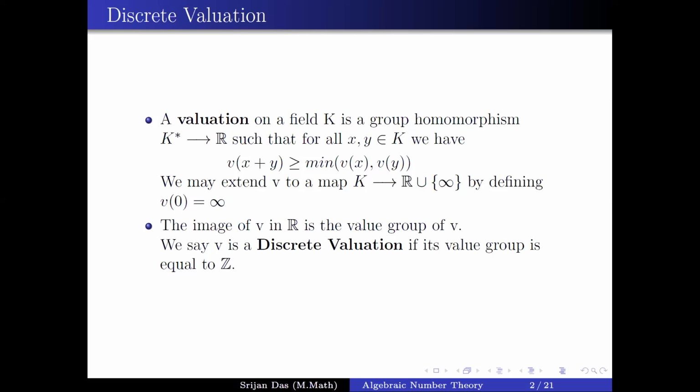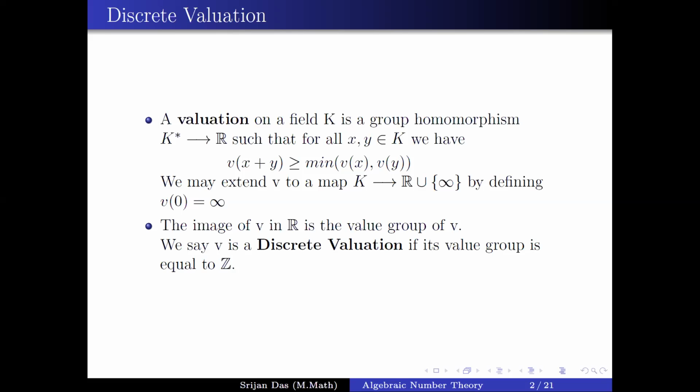This is the definition of valuation, and we can extend the notion of valuation to the whole field by defining the valuation of 0 as infinity. The image of V in R is called the value group of V, and we say V is a discrete valuation if the value group is equal to Z.